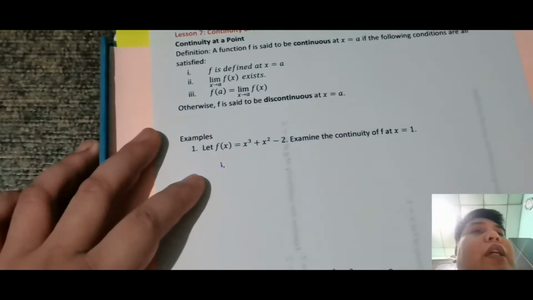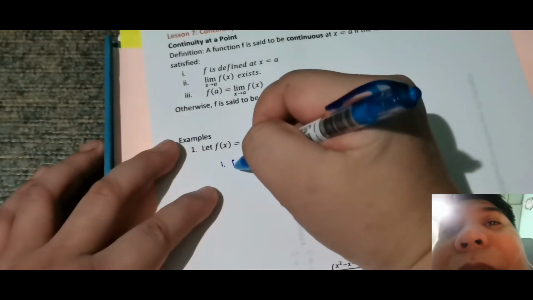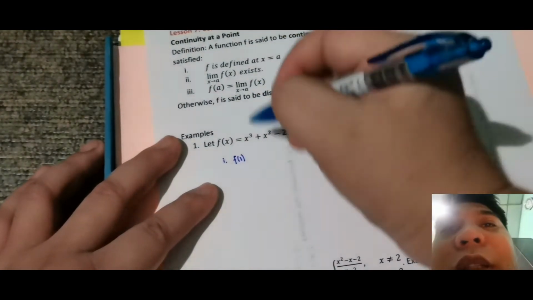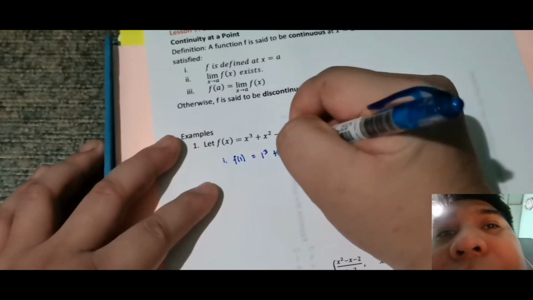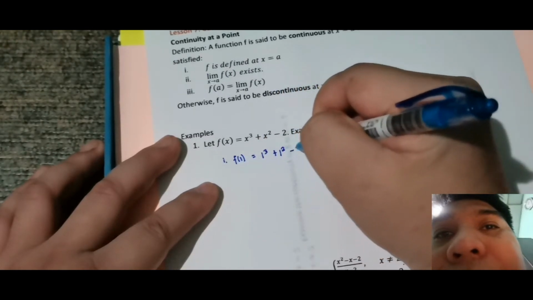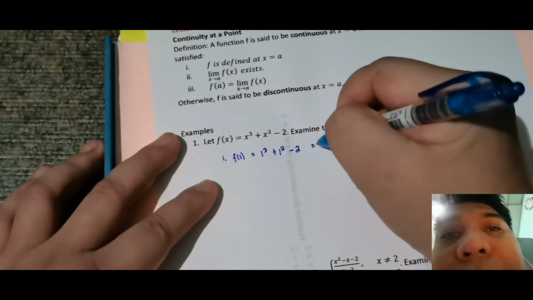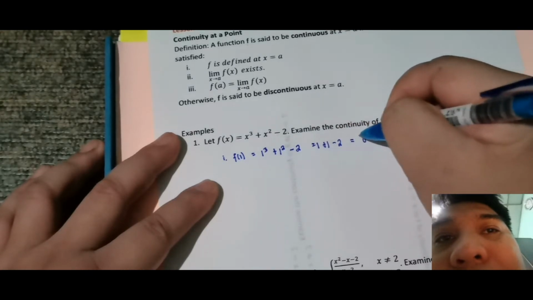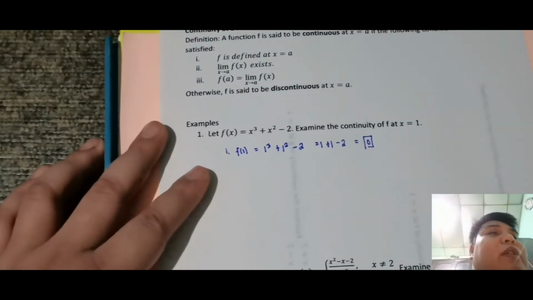Okay, so ano sabi nun sa i? F is defined at x is equal to a. So meaning, i-evaluate natin si f of 1. F of 1 is equivalent sa 1 cubed plus 1 squared minus 2, which is equal sa 1 plus 1 minus 2, which is equal sa 0. Tama ba? So, 1 cubed is 1, plus 1 squared is 1.